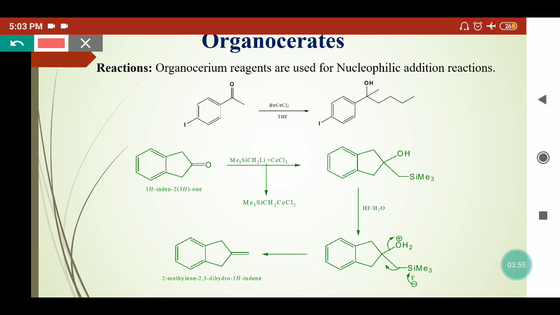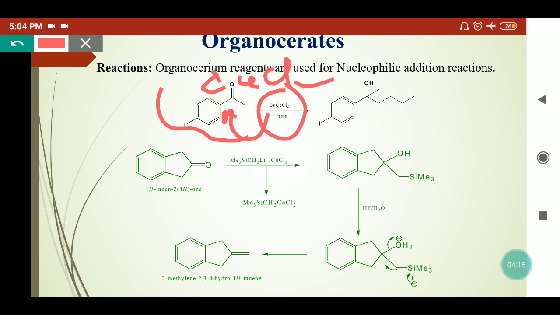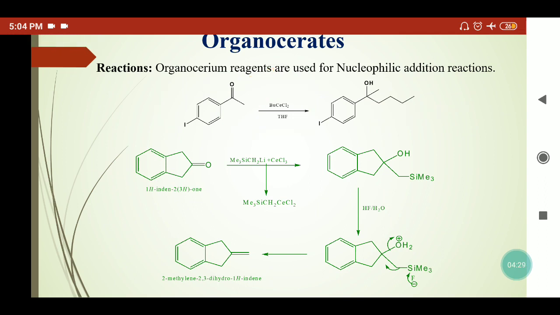So here we can see a carbonyl-containing compound where butyl cerium chloride was used as the reagent. This organocerate will add on the carbonyl group. So this butyl group will attack this carbon, which is electrophilic, and the bond will move like this. So CeCl2 will be attached on the oxygen. In the next step, when we hydrolyze with HCl, the cerium chloride will be eliminated and we will get the alcohol. So here on this carbon, this butyl group is added. So organocerates give the nucleophilic addition reaction with carbonyl compounds.